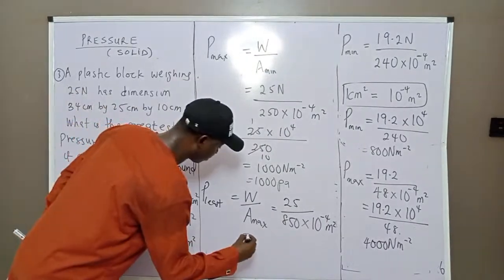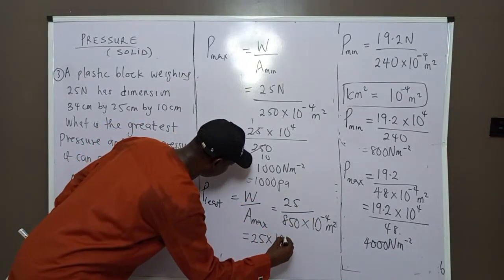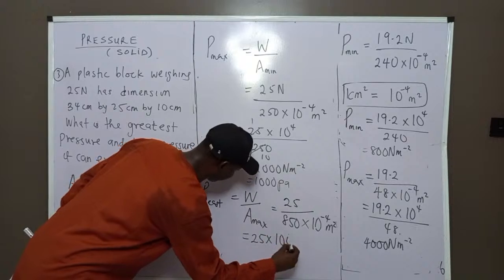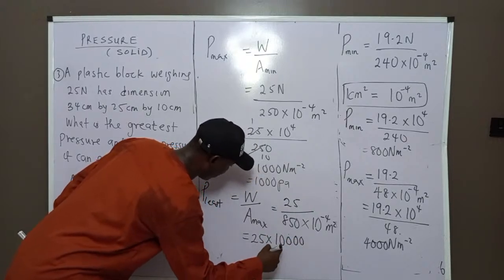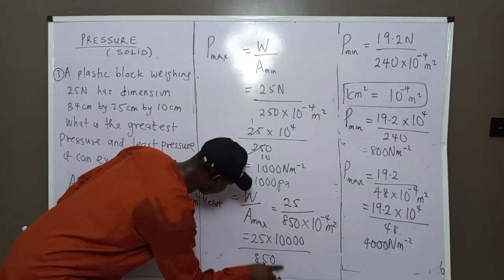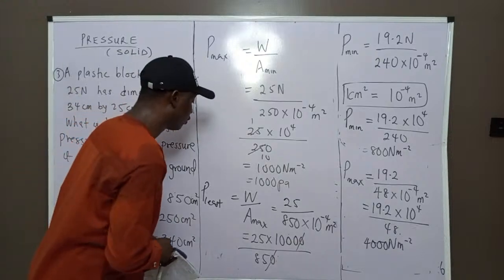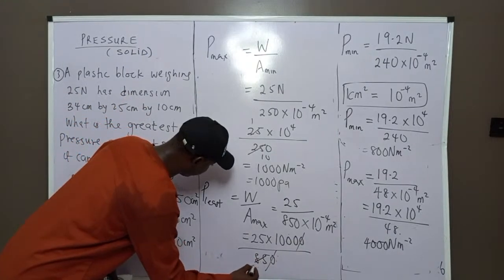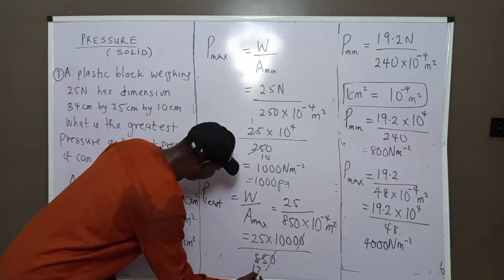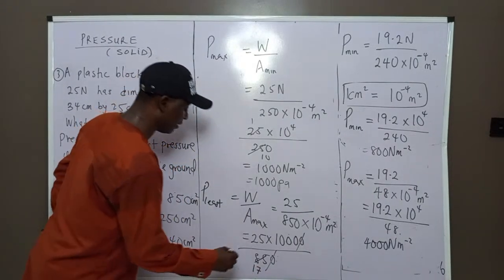So what do you have now? We have 25 times 10,000, which is 10 to the 4, divided by 850. So this one will cancel this one. We have 1,000. 5 can go in here, we are going to have 1, 7. So 35. Then 5 here, 5.